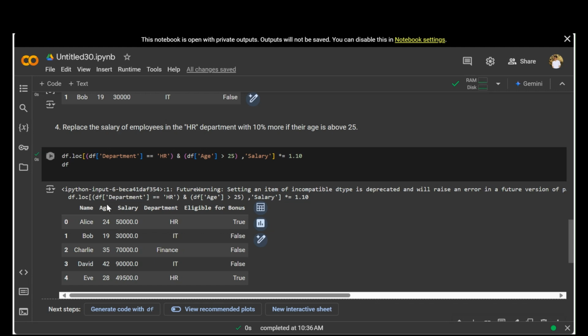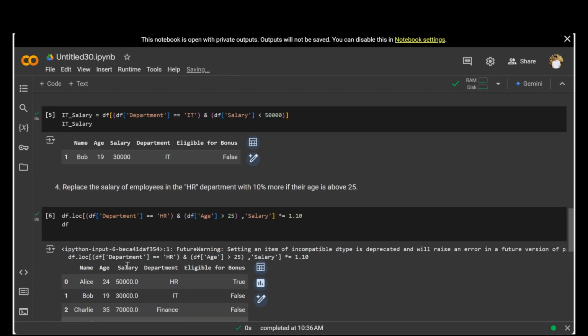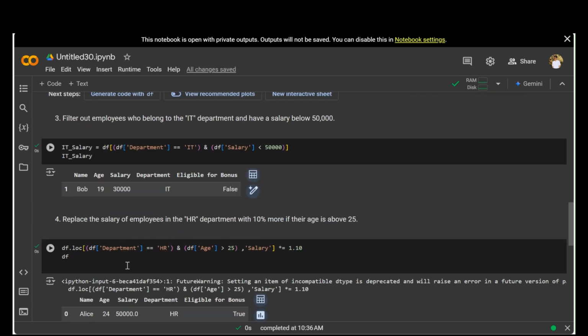Okay, so we have replaced the salary of the employees in the HR department with 10% more if their age is above 25. So let's see which are the ages: 35, 42, and 28. These three people have age greater than 25, and we are expecting that their salaries should be 10% more. So let's compare it with the previous salary.